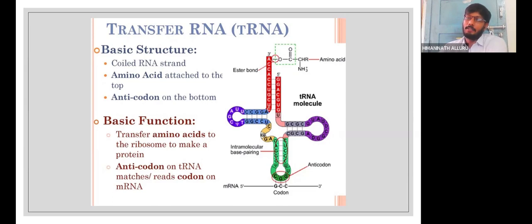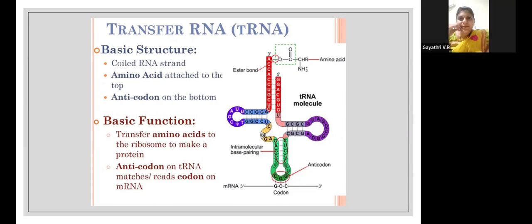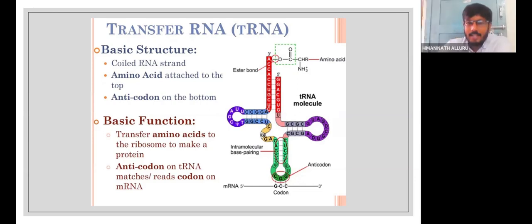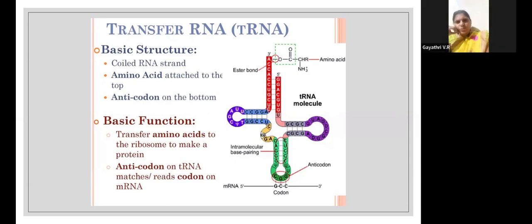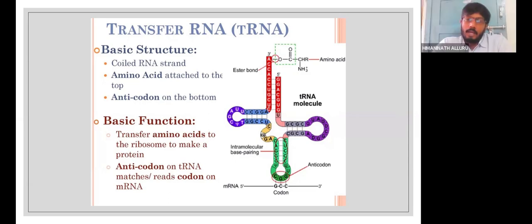The other one is membrane bound. In the RER, yes, it is attached. Which one, in the RER? It's the RER only, the membrane bound ribosome. In that only it is happening. Free ribosomes will be playing a role in a small part only. Mainly it takes place in the bound ribosomes only, the ribosomes which are bound to the endoplasmic reticulum.